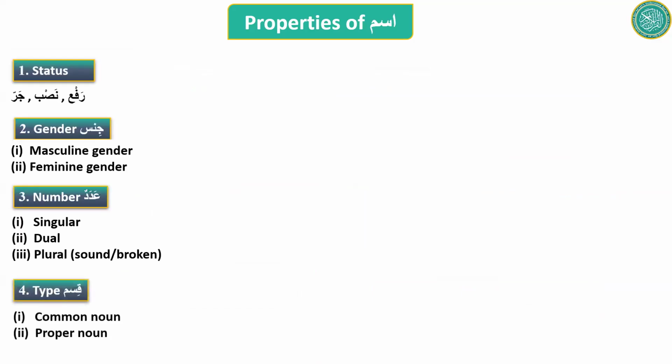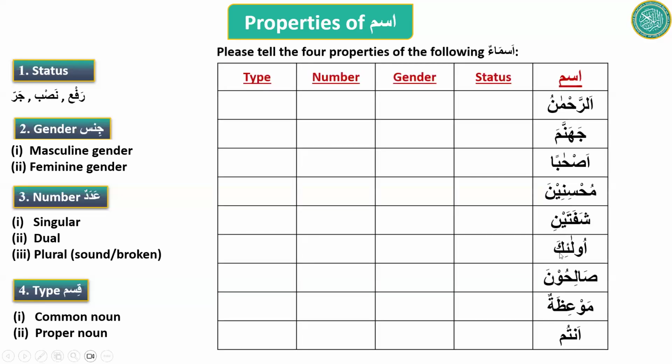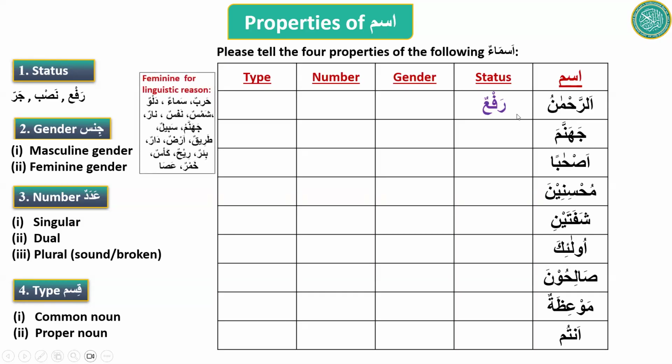Now we will go through a few words. We have a couple of minutes. We will go through a few words and try to tell all its 4 properties. Ar-Rahmanu. I want to know the status. Ar-Rahmanu means the one who is extremely merciful. This is singular, so I have to look at the last haraka, which is a dhamma, so it is rafa.